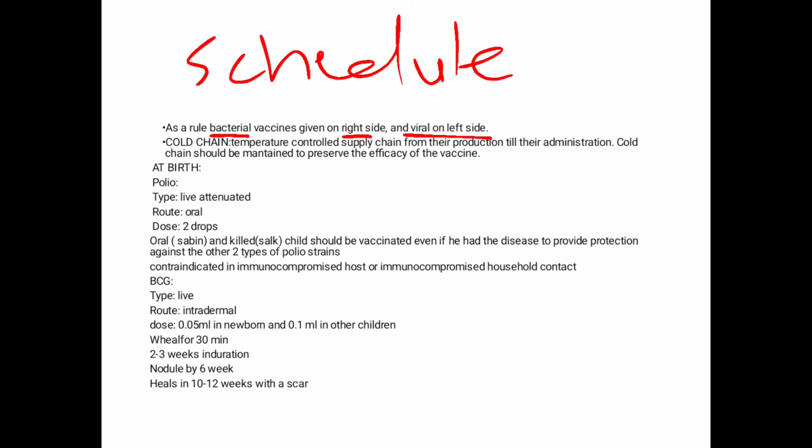So we will be giving the vaccine on the anterolateral side of the thigh, and also that area, the gluteal region, is very vascular, so the vaccine is going to diffuse very quickly from that gluteal area. So the anterolateral side of the thigh is the preferred place while giving the vaccine to a child.